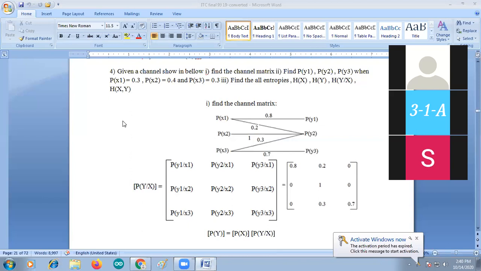So the channel diagram is given here. x1, x2, x3 are the inputs, and y1, y2, y3 are the outputs.